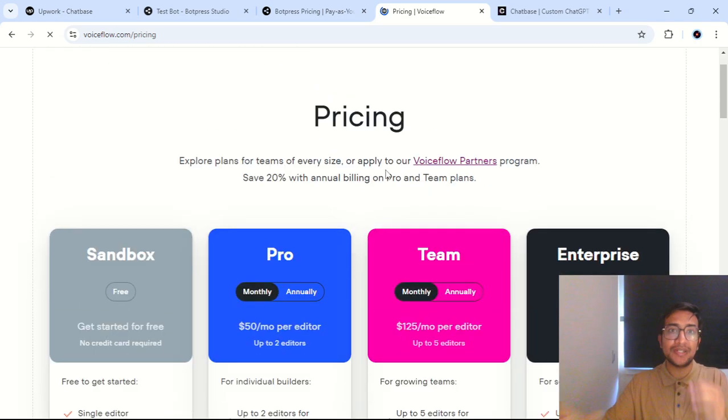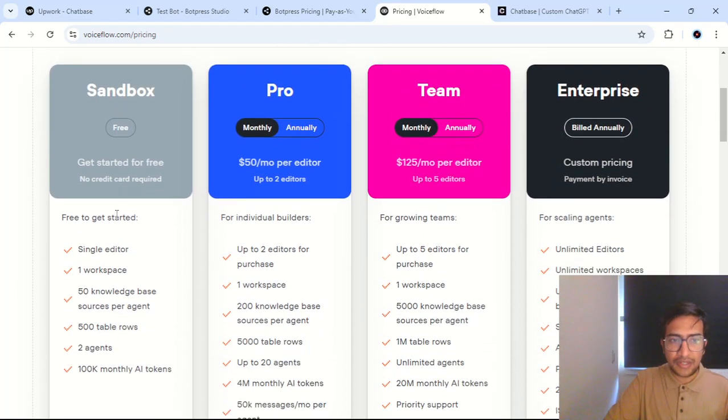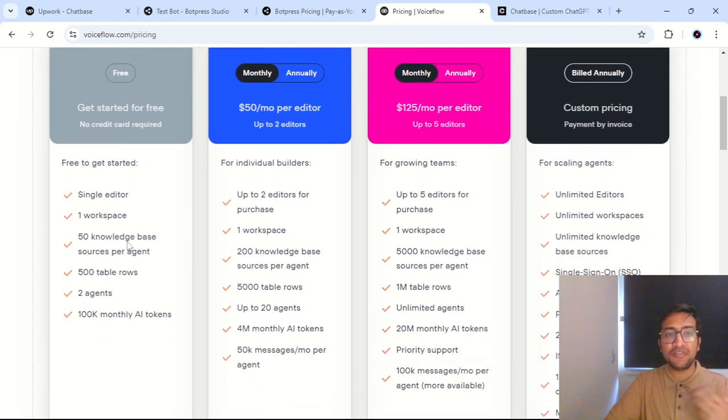This is, I would say, the number one tool and the most popular tool for building AI chatbots. And I have tried this platform and I have built around 2 to 3 chatbots at very nascent stages. And this is a great tool. And if you see, they even have a free version in which you will be the sole user, you have your one workspace, you have 50 knowledge base sources. Basically, this is something you can empower your chatbot with your own knowledge base, like your documents or your website or whatever. And then users can ask questions, query from your own database.